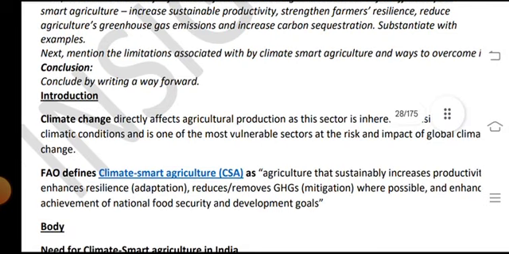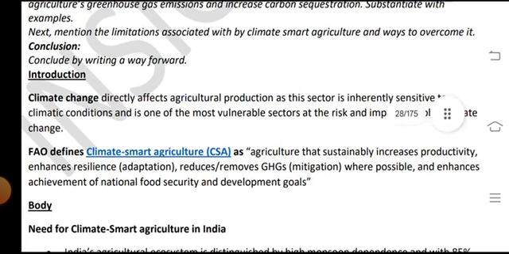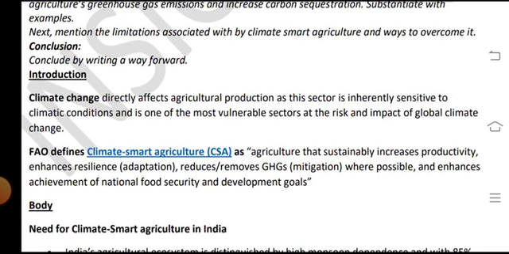Next, mention the limitations associated with climate smart agriculture and ways to overcome them. Conclusion: conclude by writing a way forward. Introduction: climate change directly affects agriculture production.